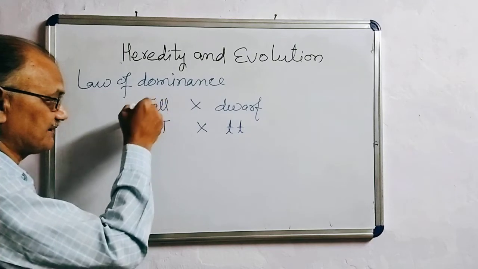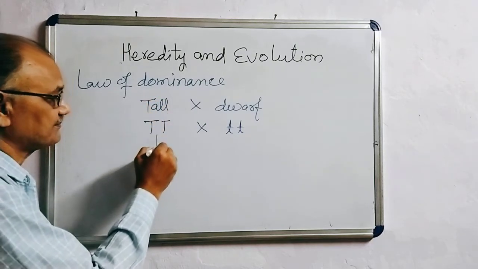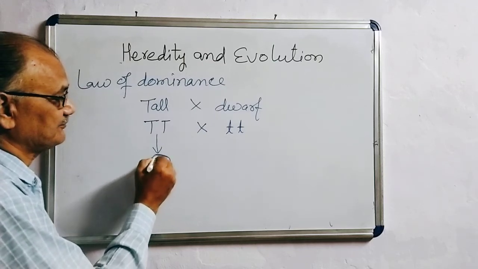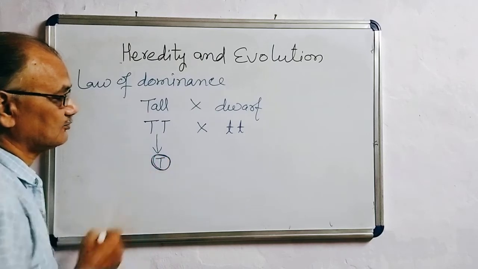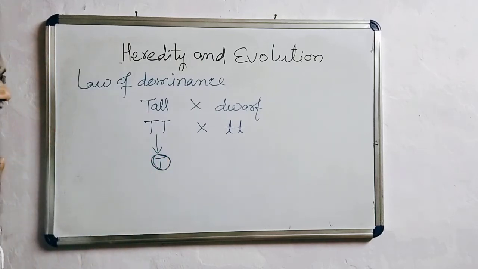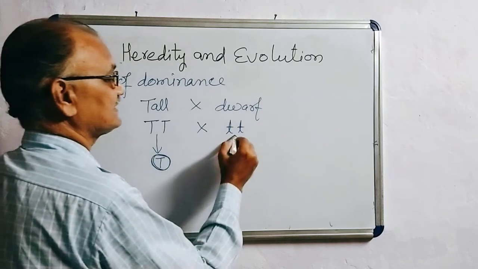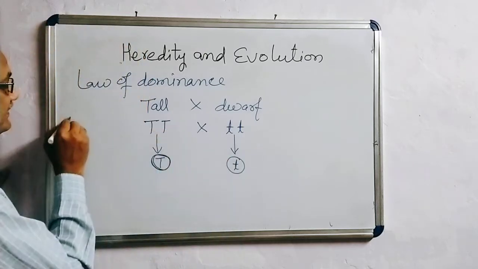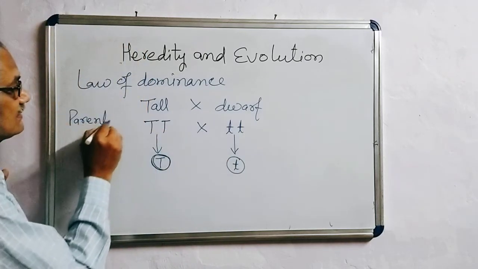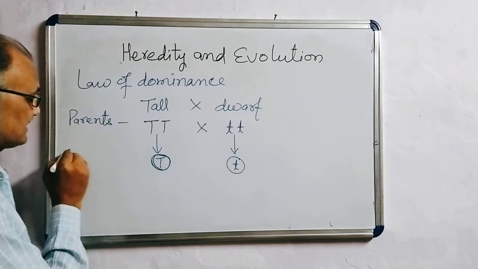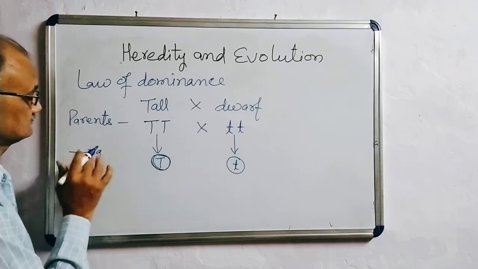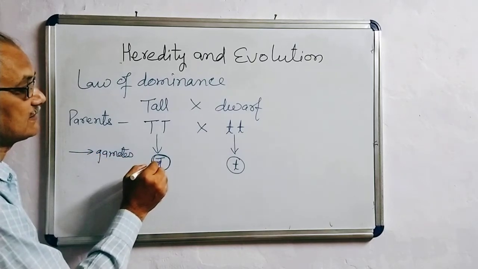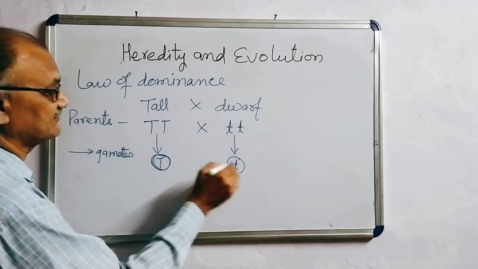So when gamete formation starts, they divide by meiosis and produce gametes, meaning the factors, alleles, are reduced to half, as chromosomes are reduced to half by meiotic division. So similarly here, the parents are tall and dwarf. These are the gametes, capital T and small t.